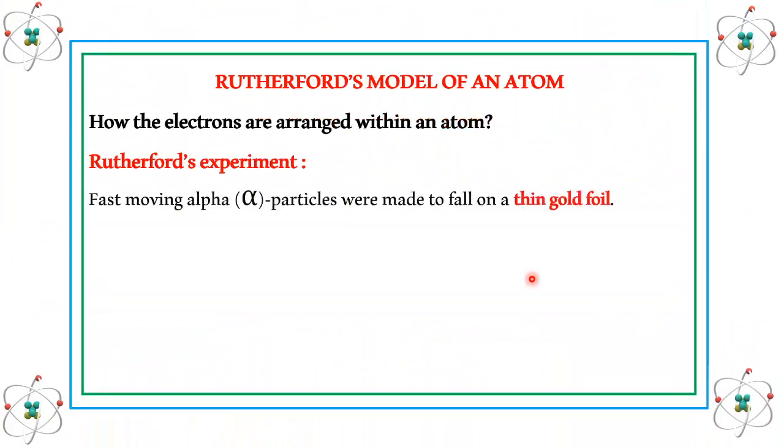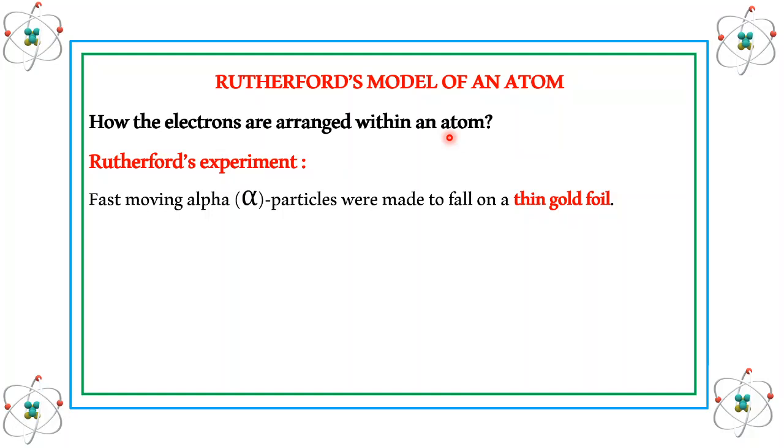Next to that, Rutherford proposed the structure of atom in a different manner. How the electrons are arranged within an atom was the main doubt for Rutherford. So Rutherford carried out an experiment which is called the alpha scattering experiment or gold foil experiment. He selected alpha particles and allowed them to fall on gold foil.